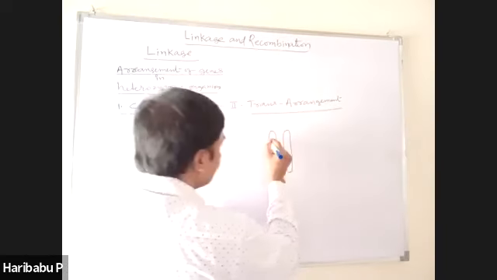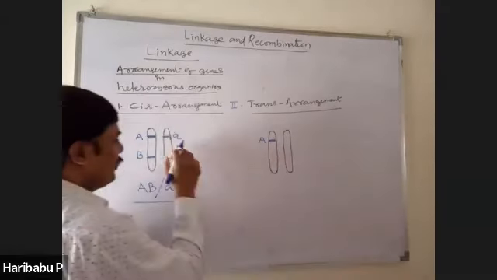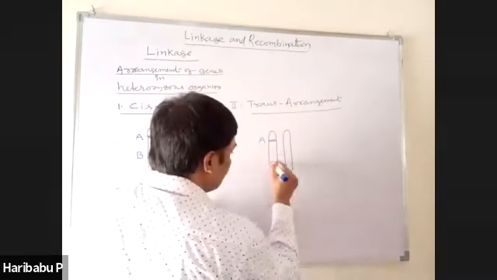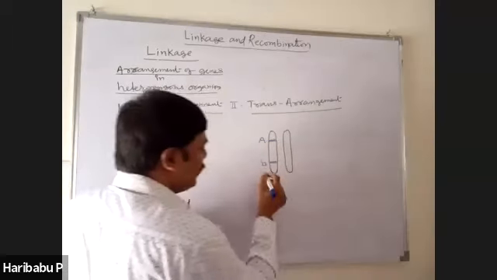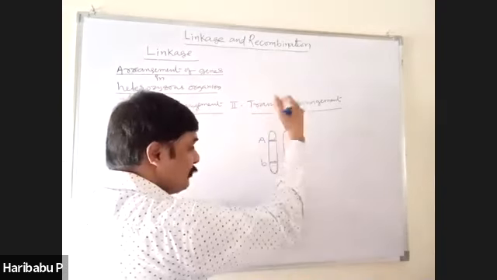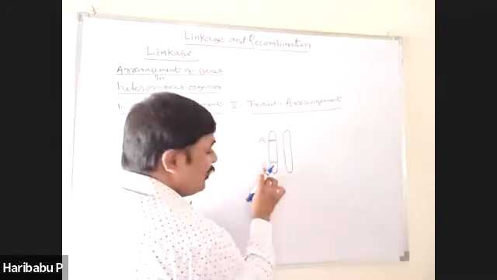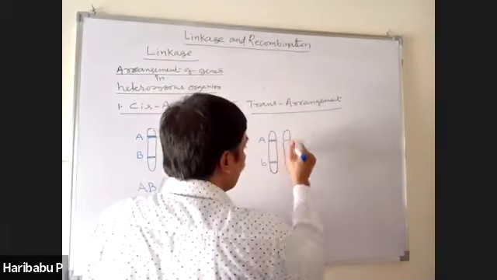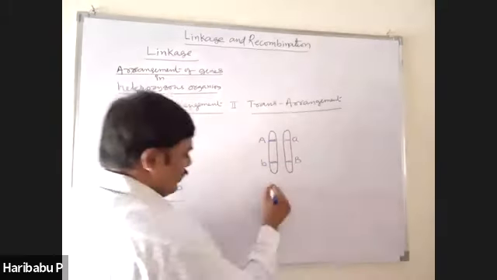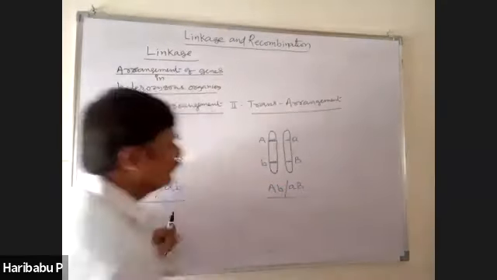Here, the dominant allele of one pair of genes and the recessive allele of another pair are on one chromosome. The recessive allele of the first pair and the dominant allele of the second pair are on another homologous chromosome, like this: small a, capital B. It can be arranged like this: capital A, small b slash small a, capital B. This is called trans arrangement.